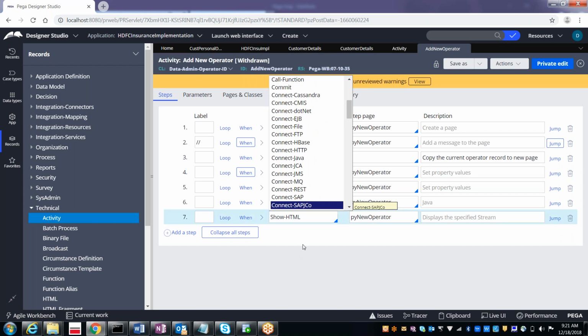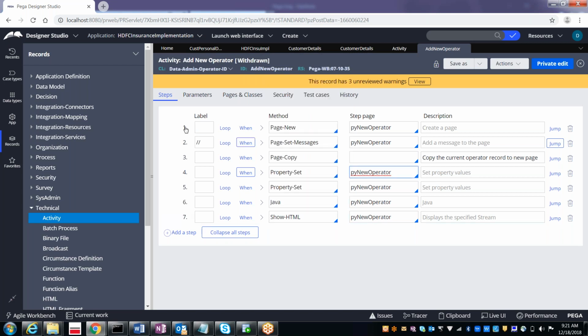And after that, what exactly are these options? The first one is the serial number kind of thing, the step number, and then the label. Sometimes, if you want to identify this step, you can identify it through the label.